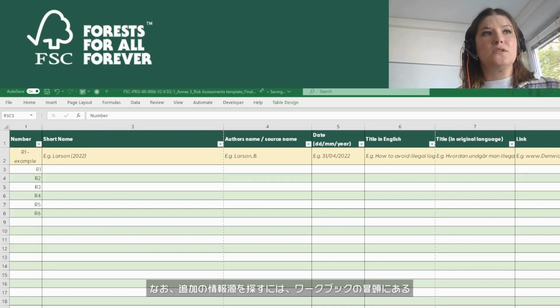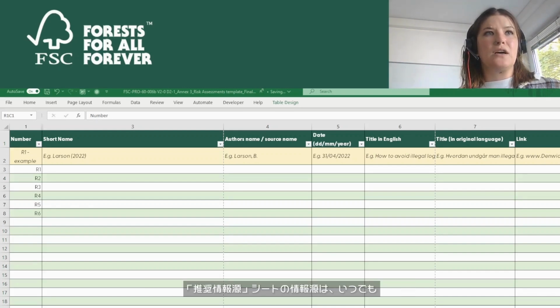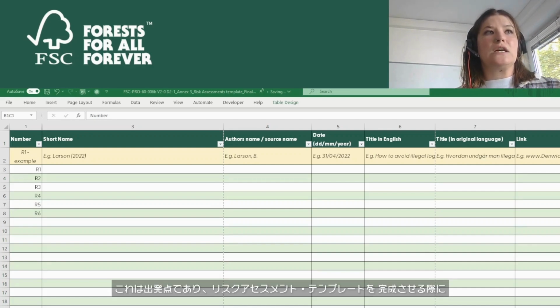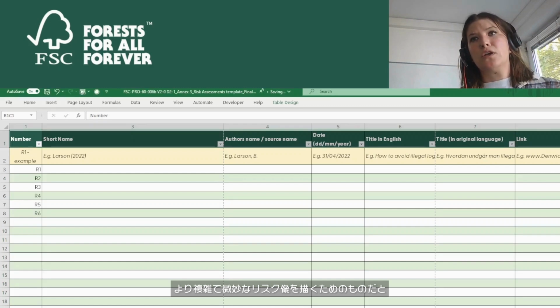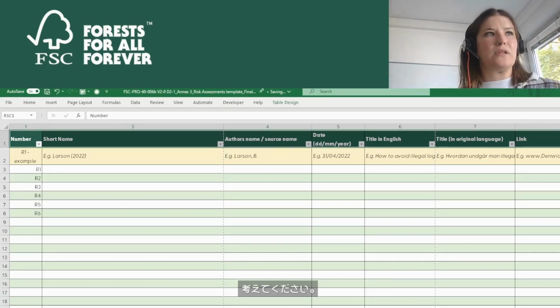Remember, you can always use the sources in the sheet Recommended Sources at the front of the workbook to find additional sources of information. Please consider these a starting point in order to develop a more complex and more nuanced picture of risk when completing your risk assessment template.